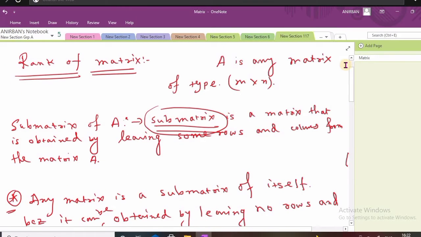So if we summarize this concept, if there is a matrix A, a square matrix, you can obtain a submatrix by removing some rows and some columns.